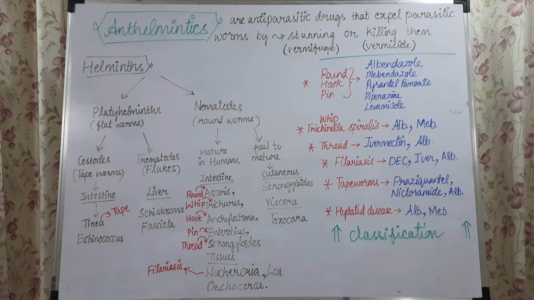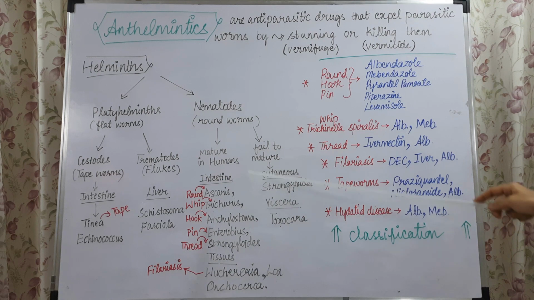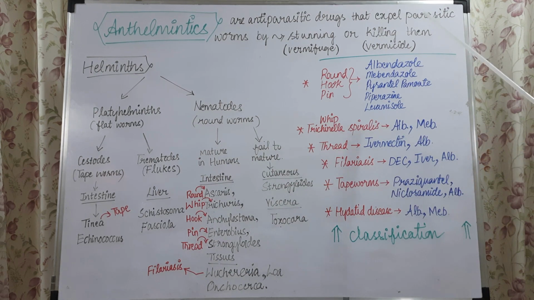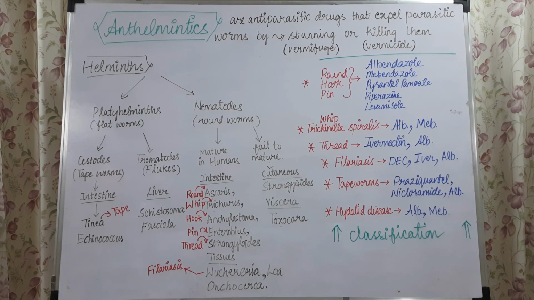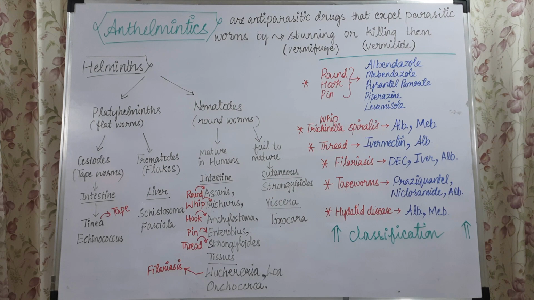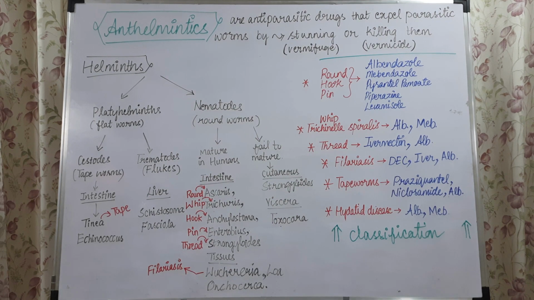Mostly to treat the roundworm, Ascaris lumbricoides, the first choice of drug is mebendazole and albendazole. To treat the hookworm, Ancylostoma duodenale and Necator americanus, which is also a roundworm that infects the intestines and falls under hookworm, we use mebendazole, albendazole and piperazine as drugs of choice.